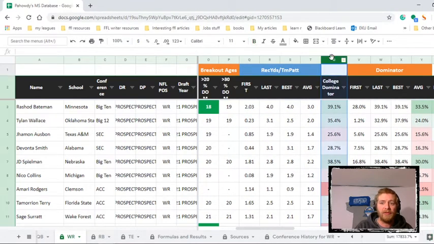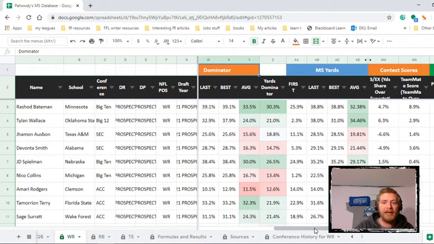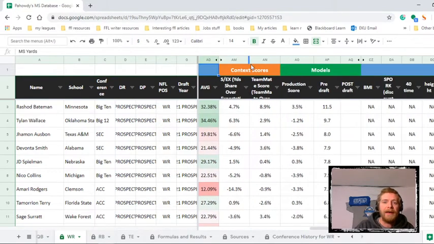So this is their college dominator. The new one, or the newer one, which is really good, and I heard a whole bunch of smart people talking about it, so I started tracking it. It's receiving yards per team pass attempt. Dominator, which is dominator rating calculated by year. Market share receiving yards, which is what I use to make my graphs that I get asked about. The context scores I've recently started developing, and then the models, my pre-draft and post-draft model, so you can see a history of how good or bad or crappy it is.